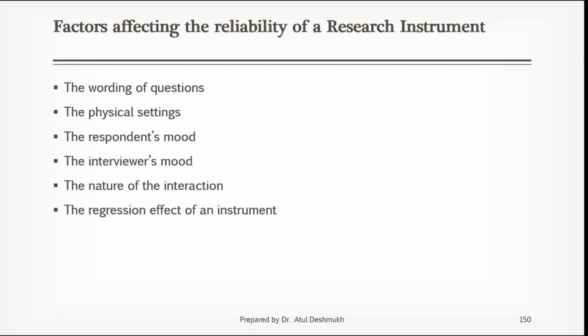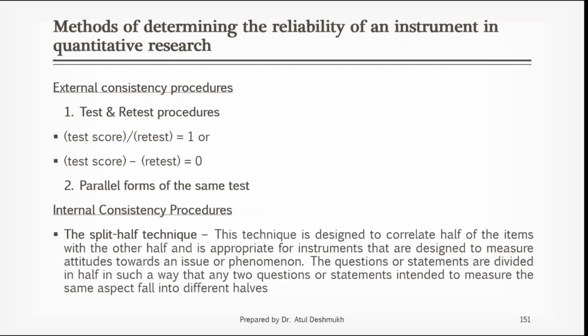So these are some of the factors which are associated with reliability. These factors will directly or indirectly affect the reliability of your research instrument. How to assess or determine the reliability of an instrument in quantitative research? These are some of the procedures. Basically, we need two kinds of procedures: external consistency procedure and internal consistency procedure.